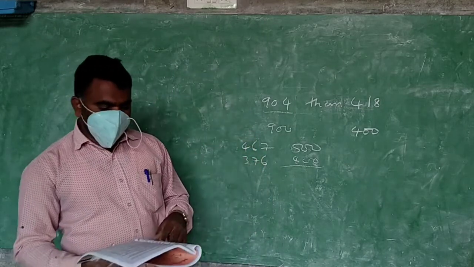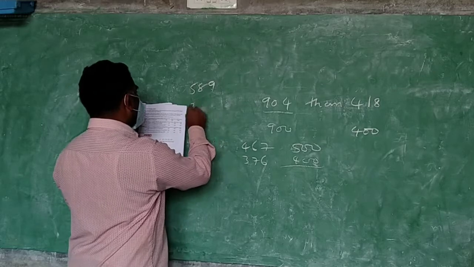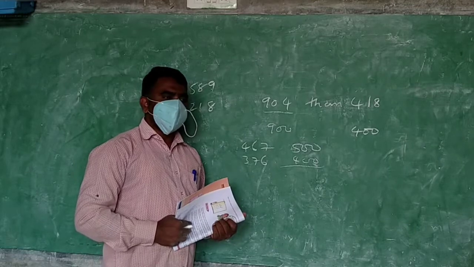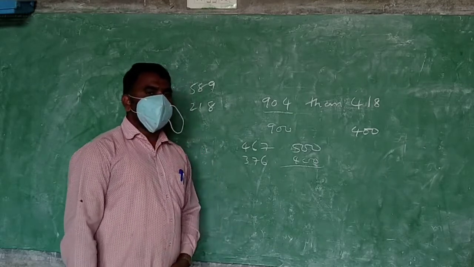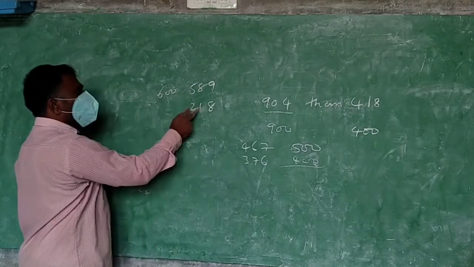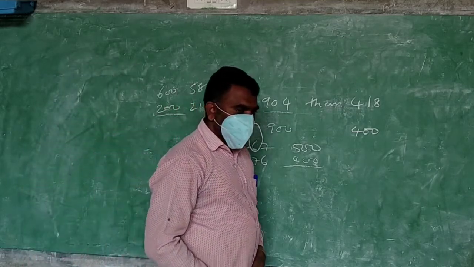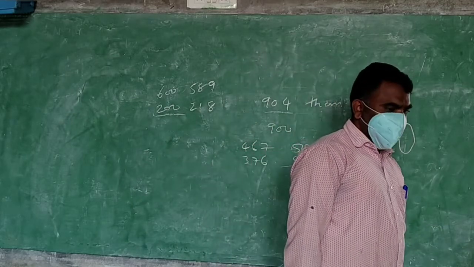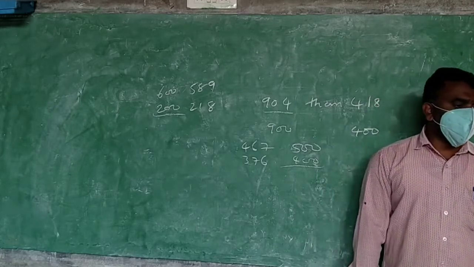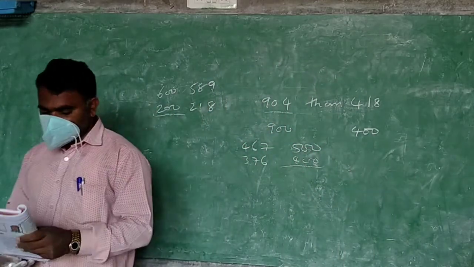Okay, one more question. About how much is the sum of 589 and 218? Do you know the meaning of sum? S-U-M, sum. Addition. What is the closer number for this? 600. What is the closer number for this? What is the sum of this? Sum means addition. Okay? Difference, D-I-F-F-E-R-E-N-C-E, means subtraction.